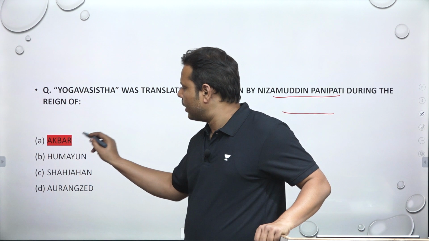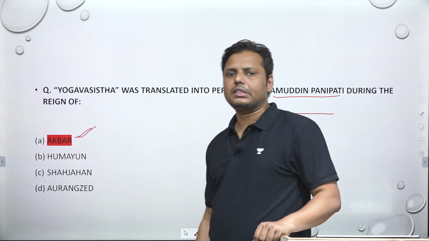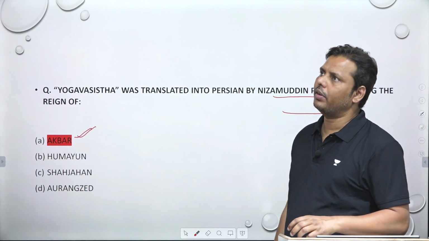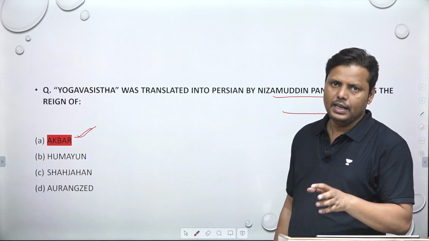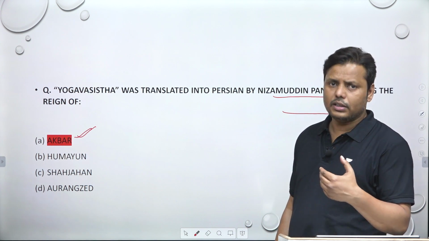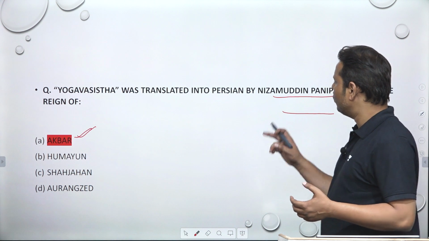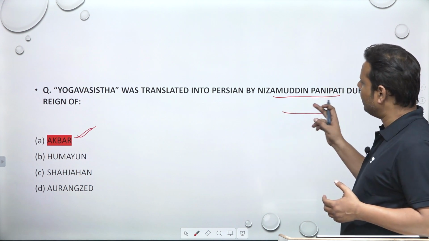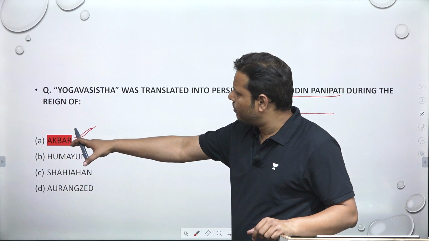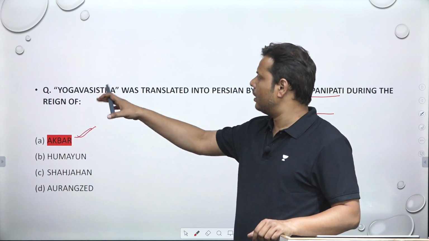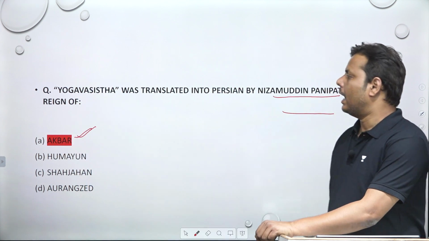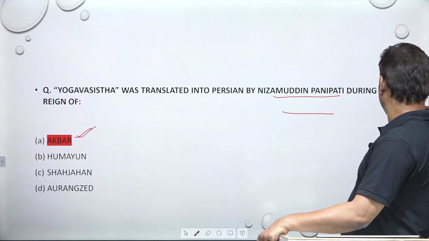during the reign of Akbar. Akbar was also very interested in cultural developments, and that's why he was always ready to patronize these kinds of translation and cultural activities. That's how you see that Nizamuddin Panipati, under Akbar, translated this book into Persian, right? So this is the right answer.